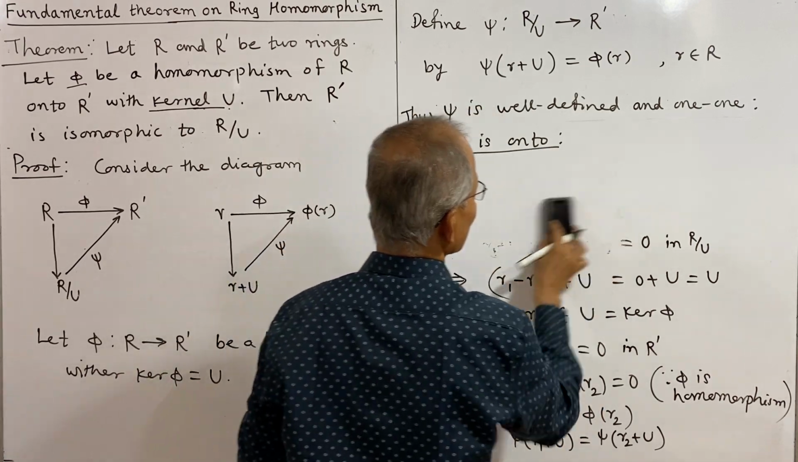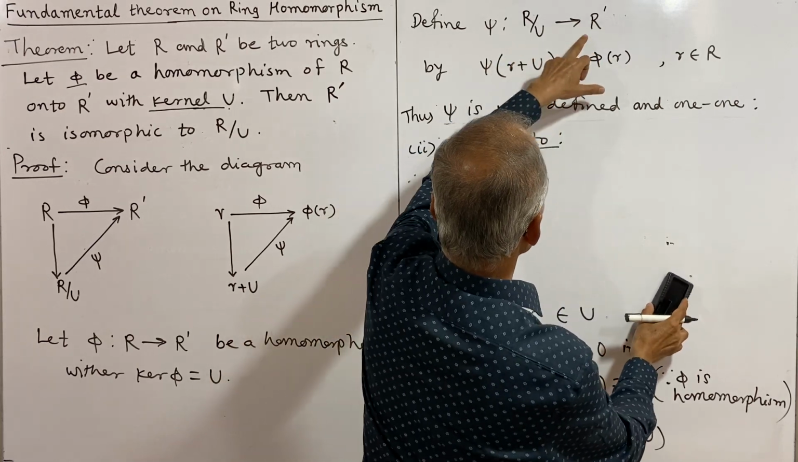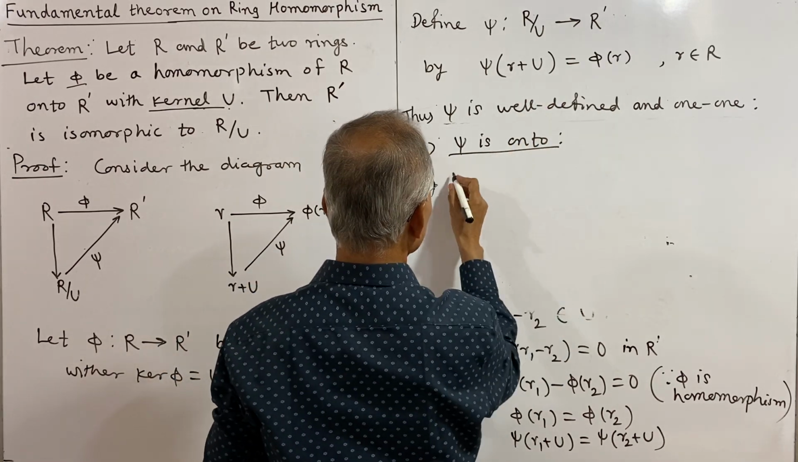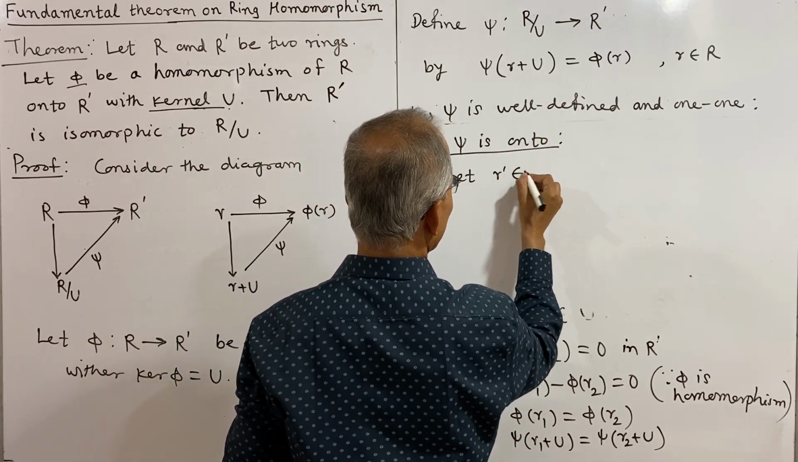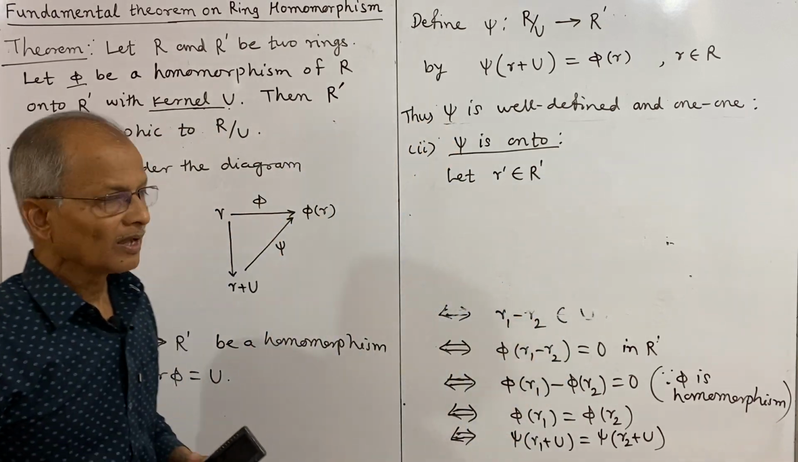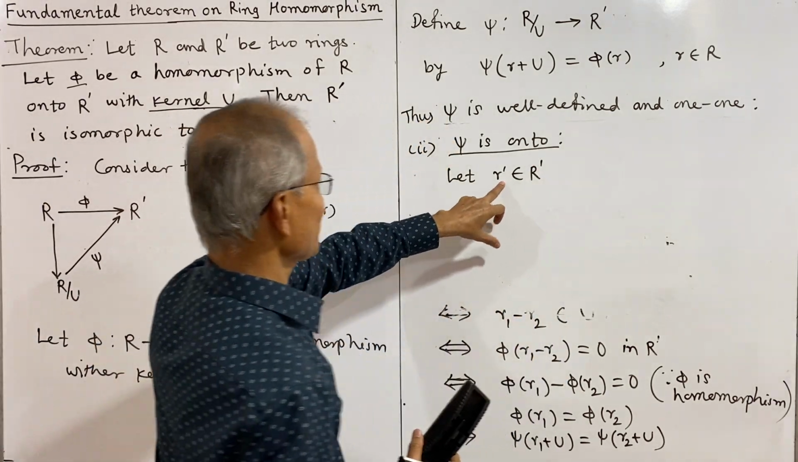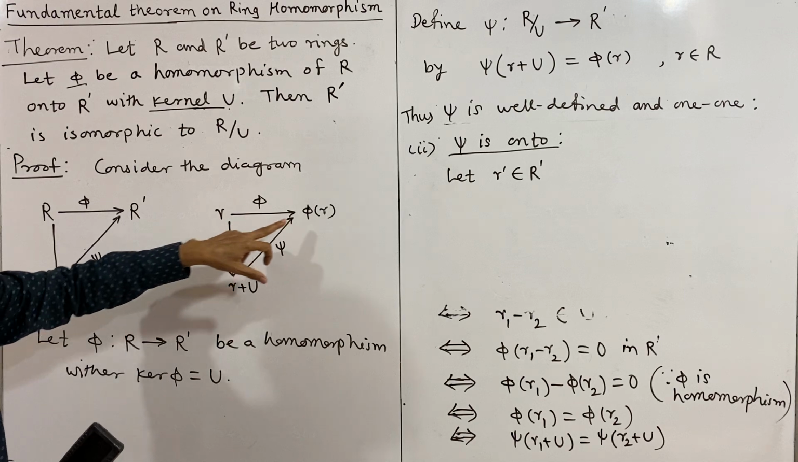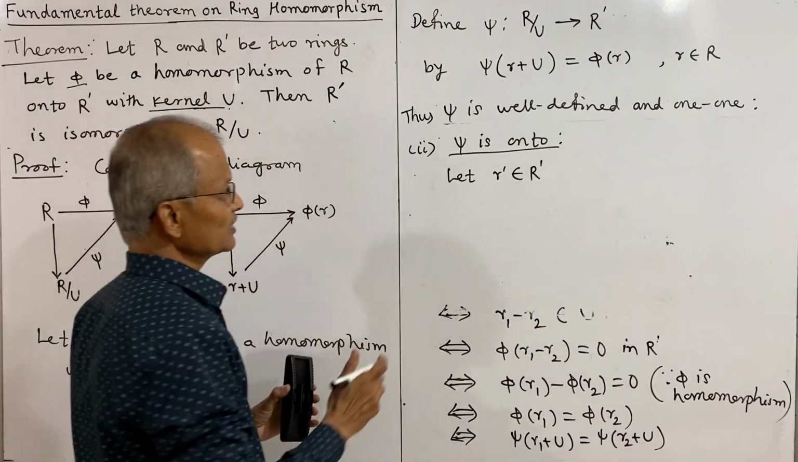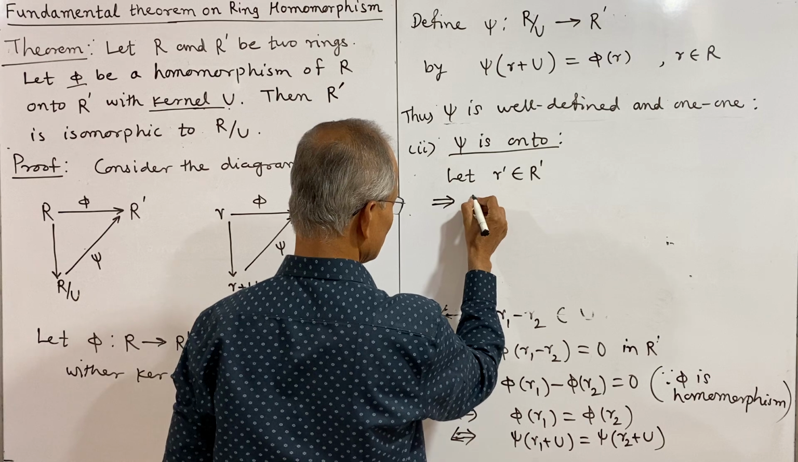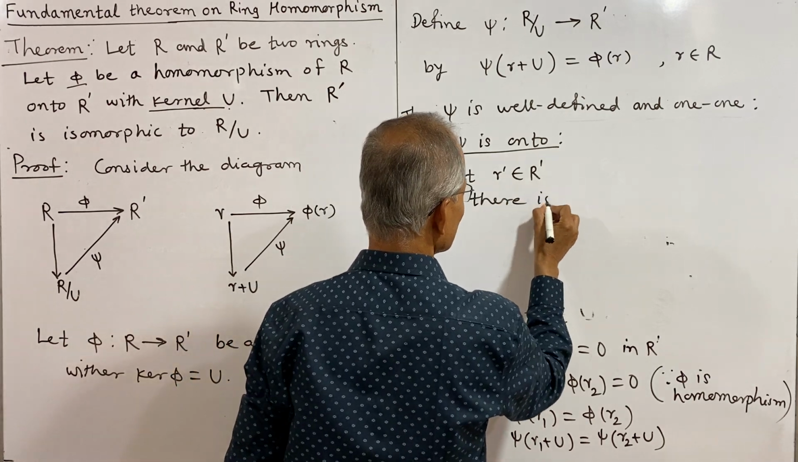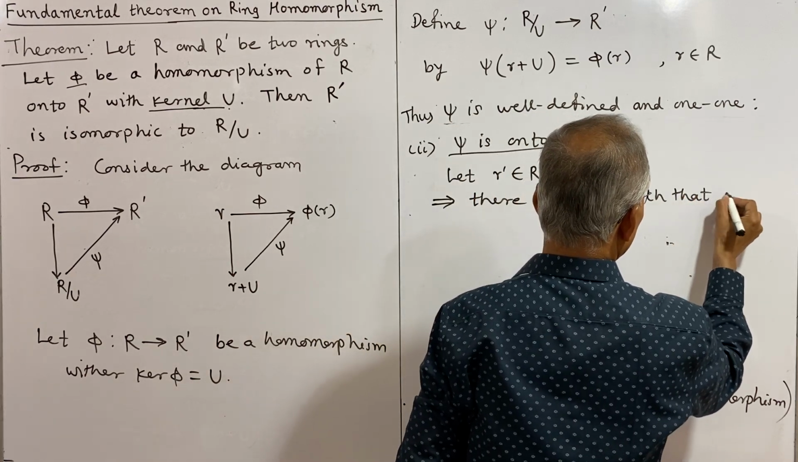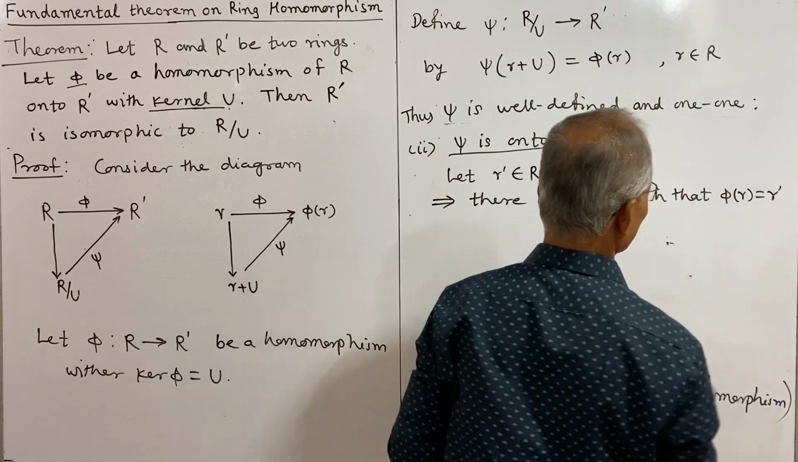What is psi? Psi is a mapping from R/U to R'. Take an element in R', say r' belongs to R'. Since phi is onto, that element is the phi image of some r. So this implies there is r belongs to R such that phi of r is equal to r'.